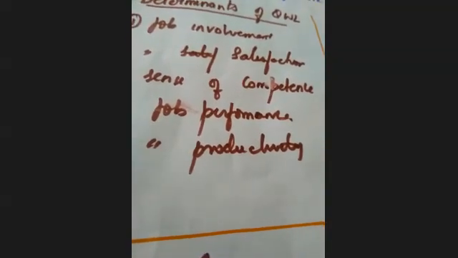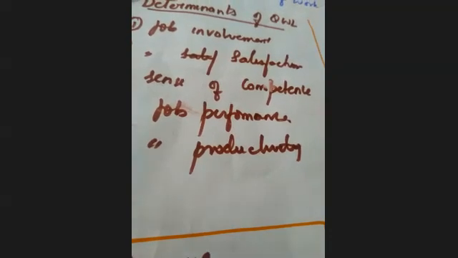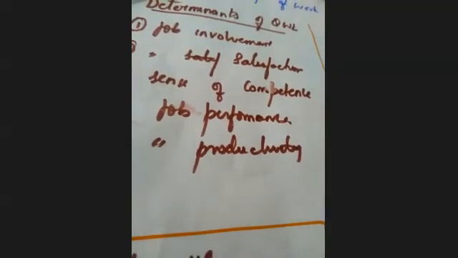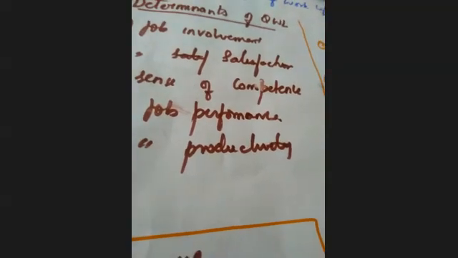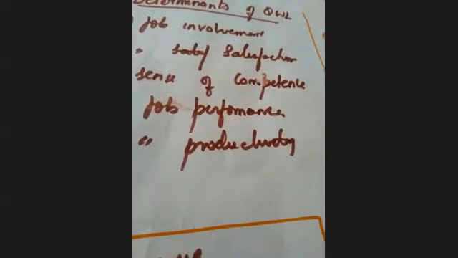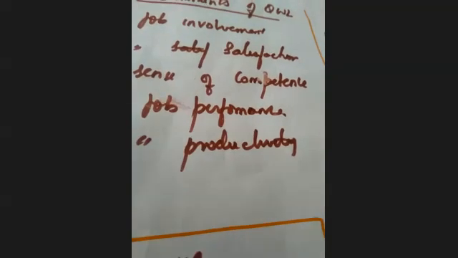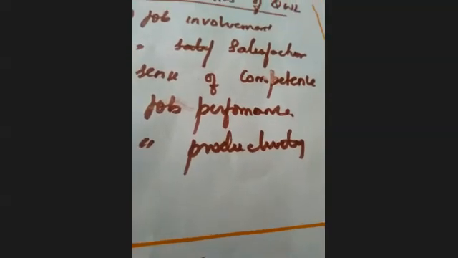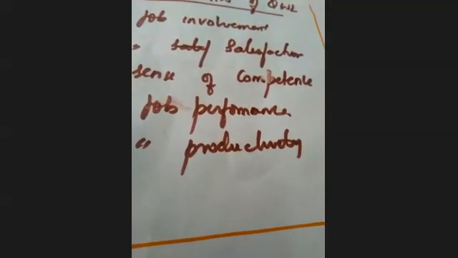How can you give satisfaction to the employees? By pay, a proper job environment with co-workers, and quality of supervision. They should get good supervision, and there should be good leaders under whom they are working. Job satisfaction is associated with job involvement, and employees get content with their job and vice versa. As I told you, if an employee has proper job satisfaction, gets good supervision and good co-workers, and has a good working environment, obviously they'll be involved properly in the organization and give their 100%.